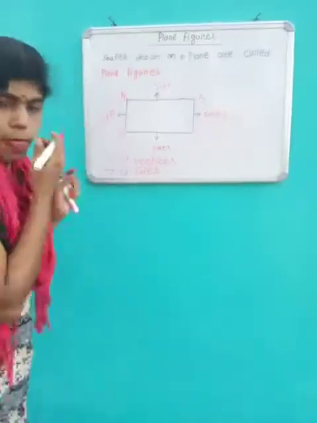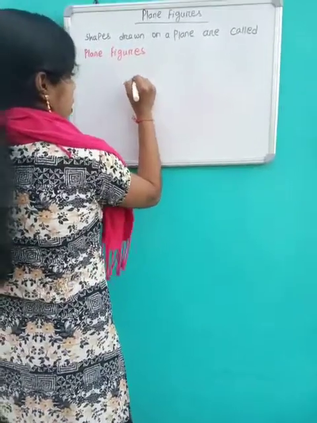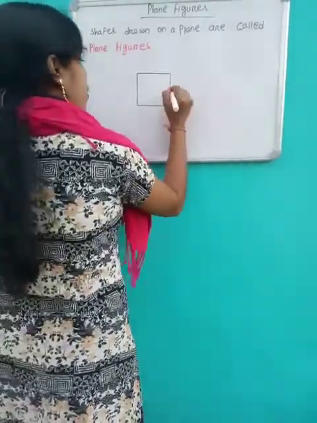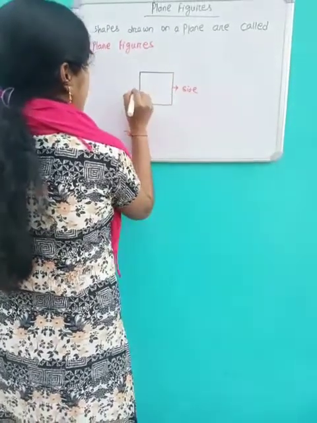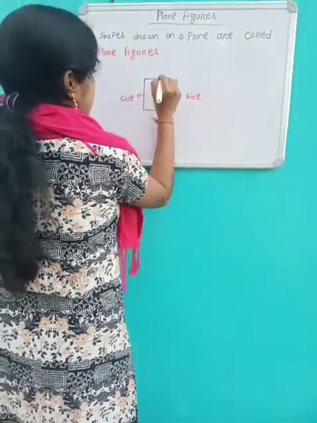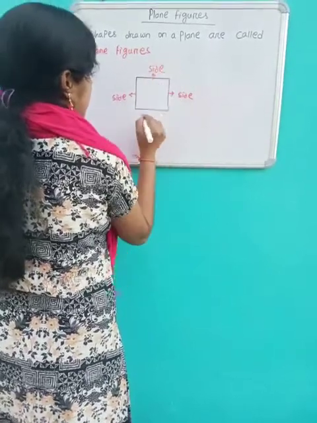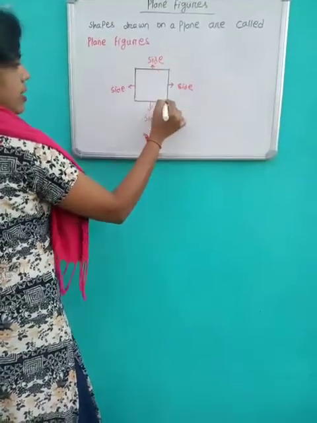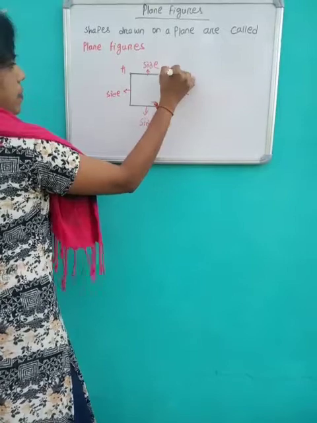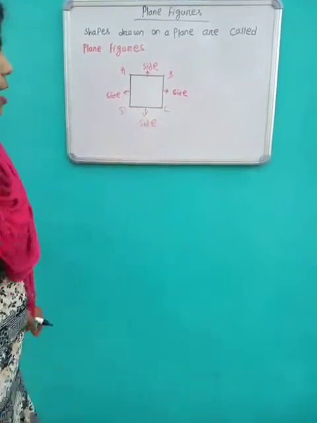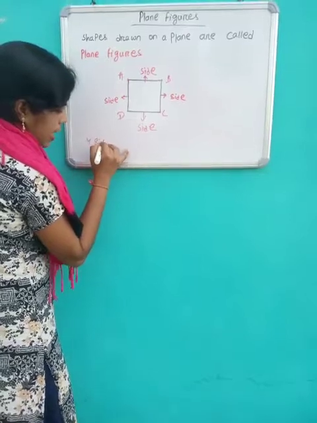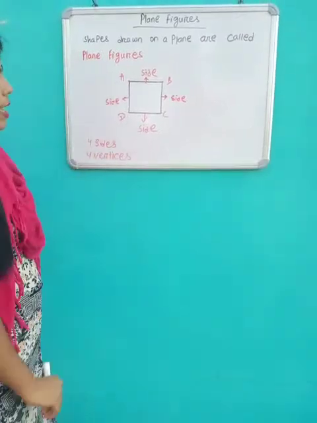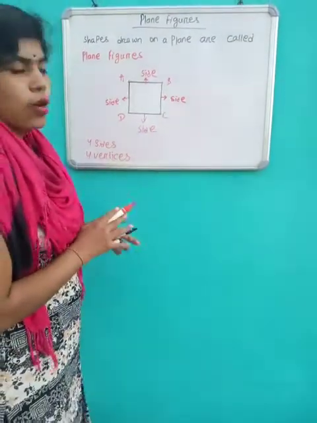Next, now I draw a square. A square also has four sides or four edges. And how many vertices does it have? These are the vertices of the square, A, B, C and D. A square has four sides and four vertices.